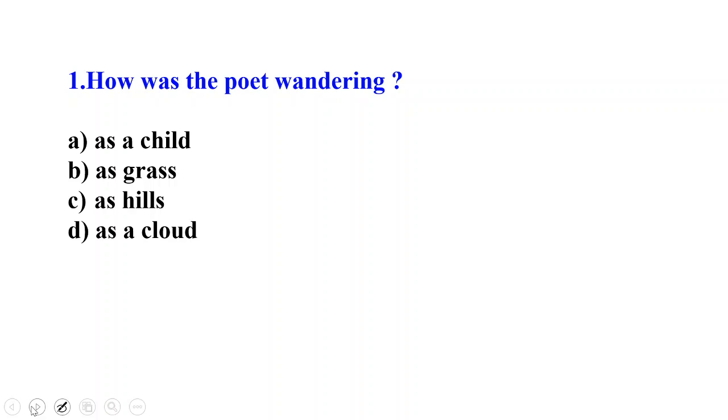Now the first question is, how was the poet wandering? So you have to give the answer. First you try and then I will give the answer. How was the poet wandering?